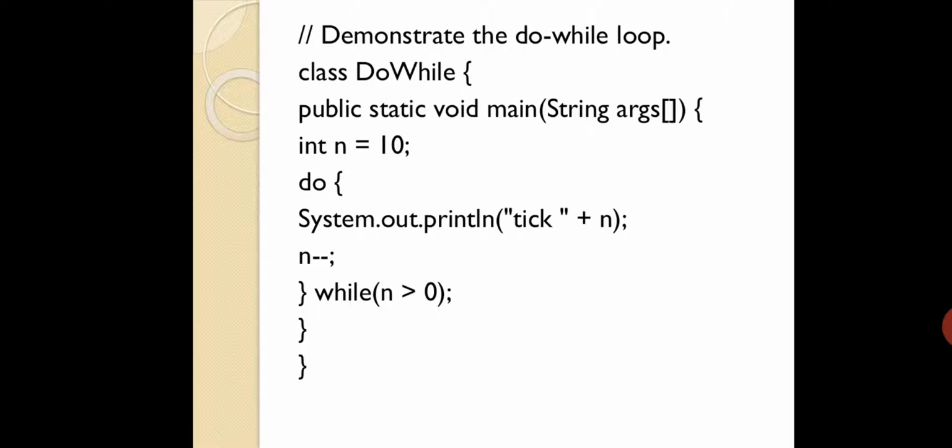Fine. Now you may ask, if the n value is 0, how will it work? Definitely it will print 0. Then it will check the condition. 0 is not greater than 0, so it will come out of the loop. Even though n is 0 the first time, it will definitely print the value 0. Then n is decremented to minus 1, and minus 1 is not greater than 0, so you come out of the loop. In that fashion it will execute. If you have a system, you can try out this particular looping concept.